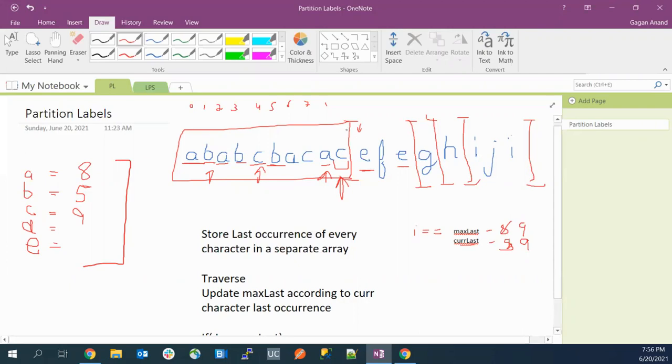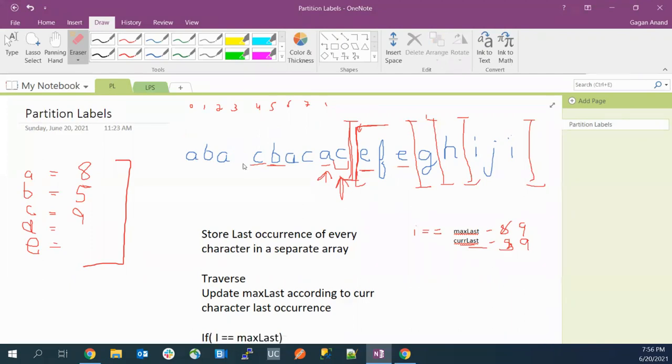So can anyone tell me, when we have marked our first partition, how we'll start from here? What will be our value of max last and current last for now? How will we start computing from E? Can anyone confirm in the chat? Yeah, Aditya, you are right. Yeah, Saksham, you are right. Okay. Yeah, you guys are right.